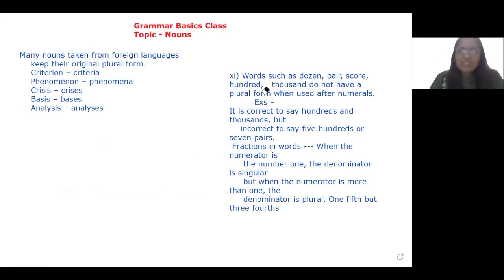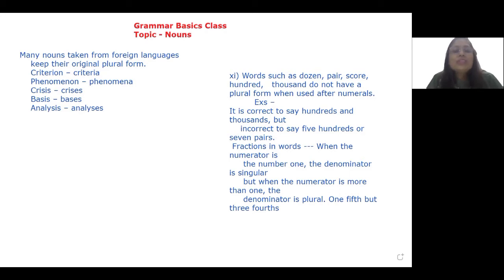English language is complex, mainly because it has been derived from so many languages. And fortunately or unfortunately, when these words came into English language, many of them retained their original forms. And that is why we people sometimes find it very difficult to understand its correct usage. Here are some of the words that I am pointing out.